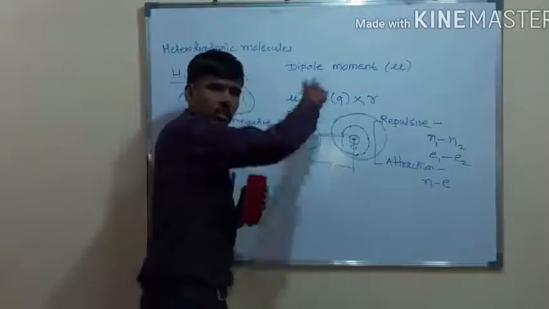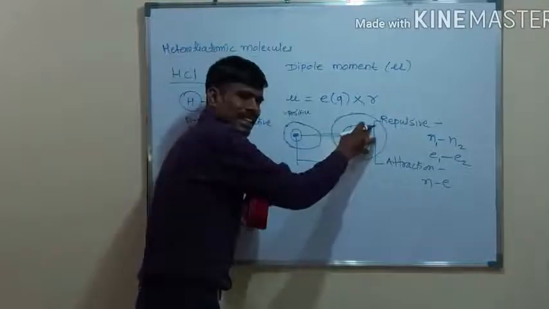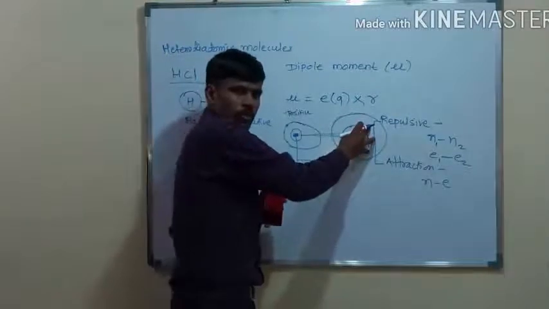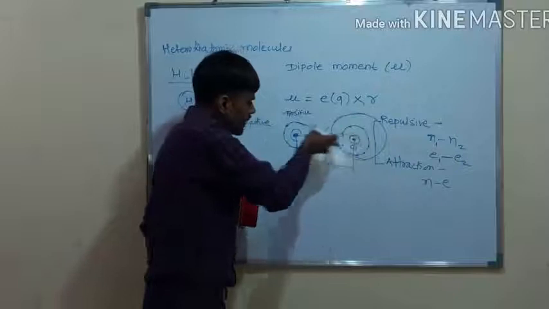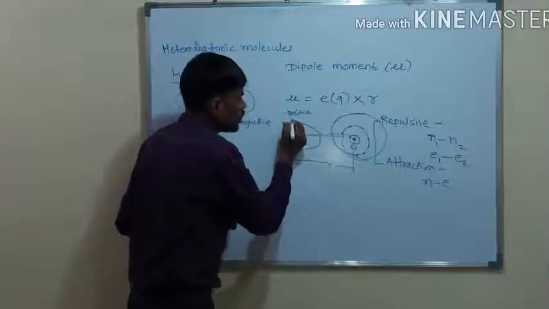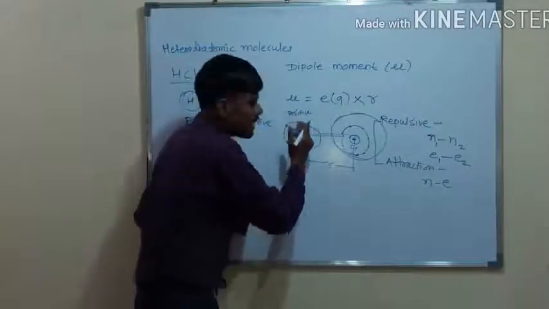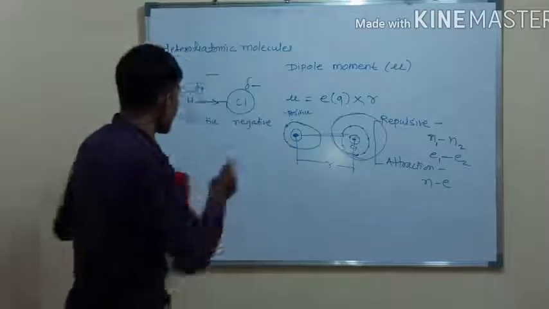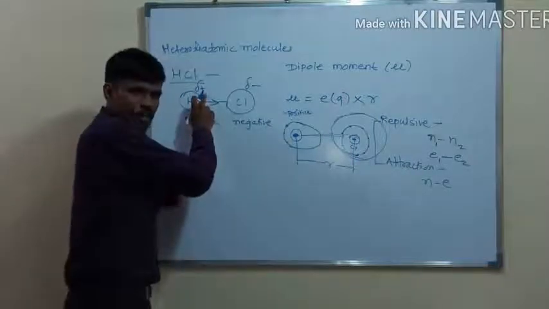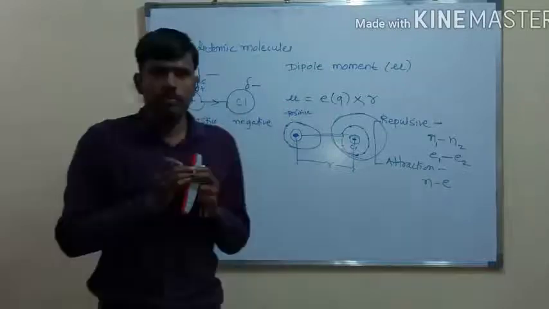If you consider the overall charge distribution, this side contains more electrons as compared to this side. So there is the formation of a partial positive charge here because it is electron deficient, and this is electron rich. There is the formation of a partial positive charge and a partial negative charge on hydrogen and chlorine.